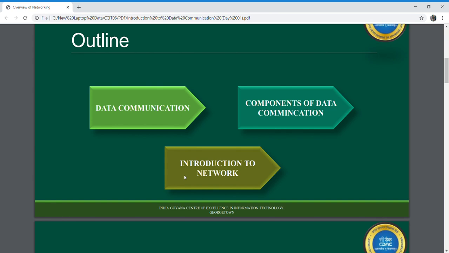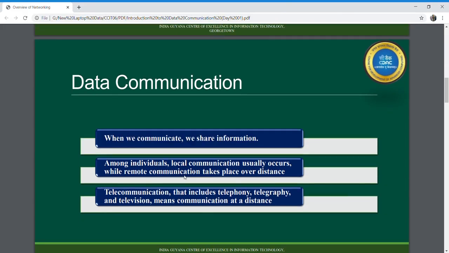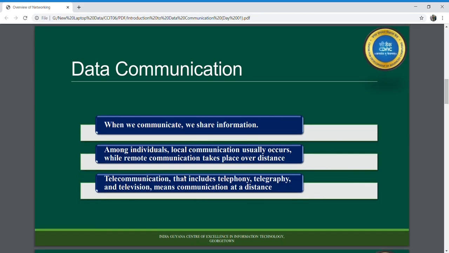When we talk about data communication, why do we need communication? We need communication to share our information, to share the information that we gather or the experiences that we gathered. When we communicate, we are actually sharing information.